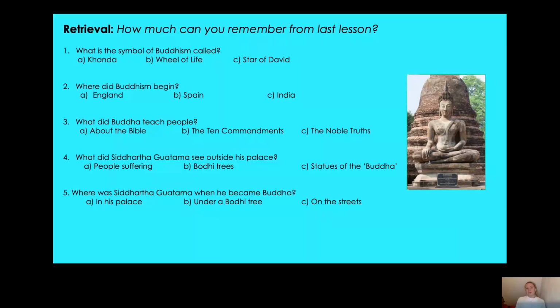Okay, Year 2. So let's see how you got on. So number 1, what is the symbol of Buddhism called? Can you remember? Yes, that's right, it's B, the wheel of life. Well done if you remembered that. Now, number 2, where did Buddhism begin? Was it A, England, B, Spain, or C, India? Yes, that's right, it was C, India. But even though it started in India, people all over the world today follow the Buddhist religion, okay? So even though it started in India, it's not just in India today.